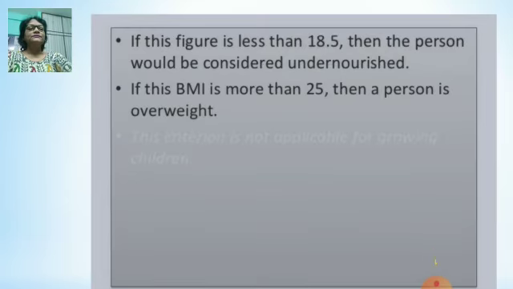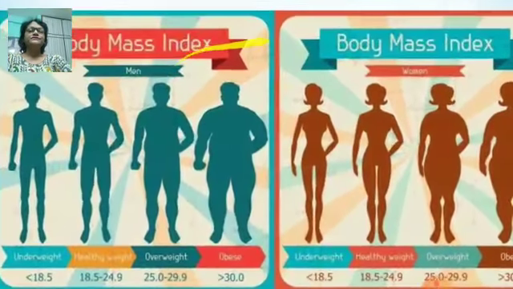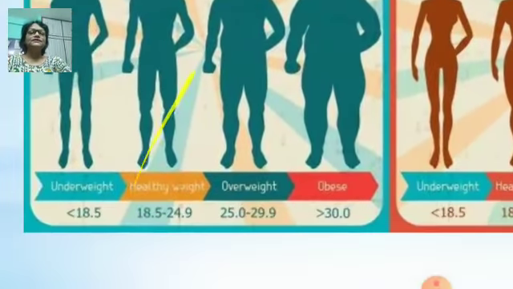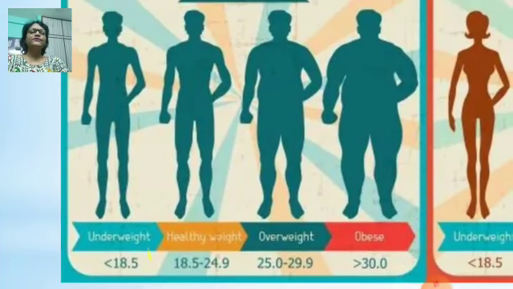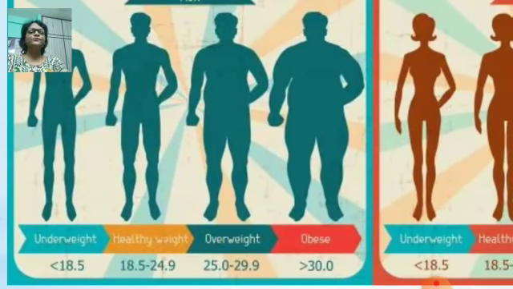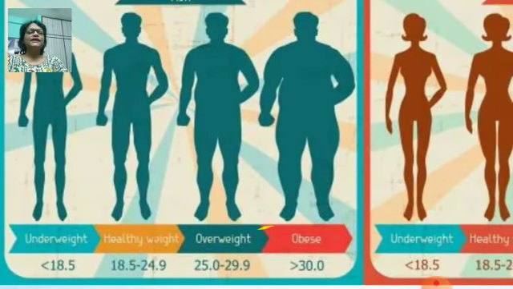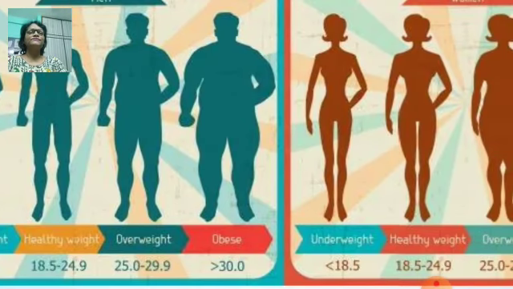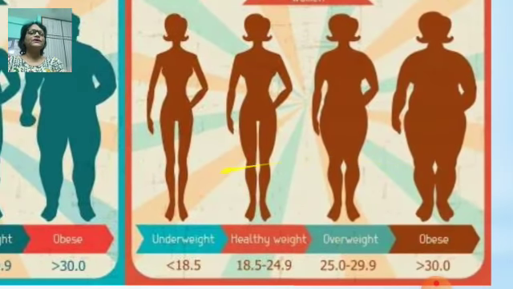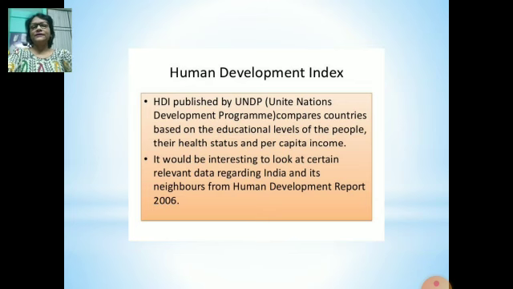I can show you one figure. See here, body mass index: the lean and thin person is below 18.5, then 18.5 to 24.9, 25 to 29 they are overweight, and above 30 they are obese. The same range is for females also. So this is BMI.